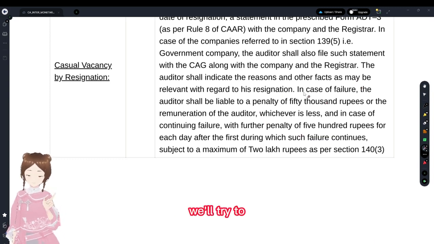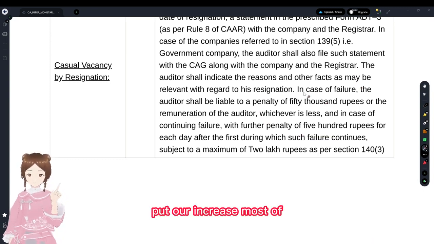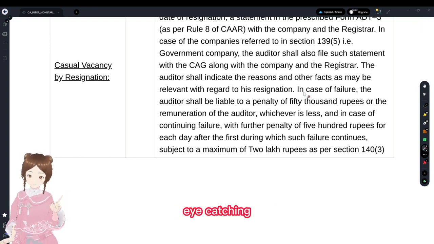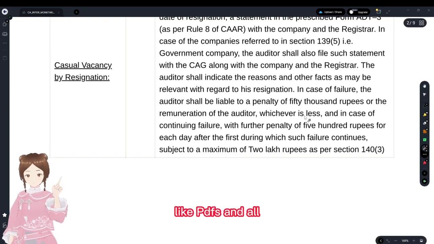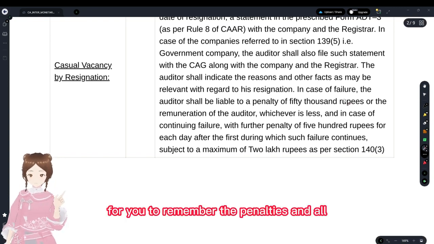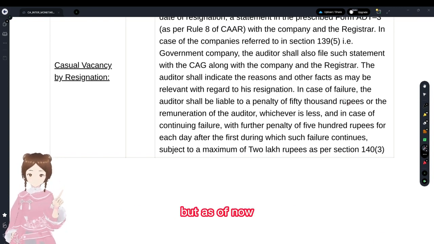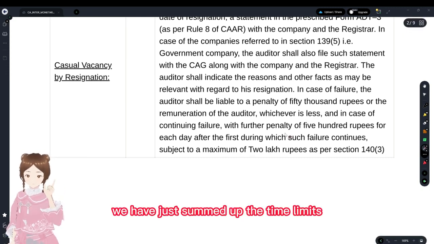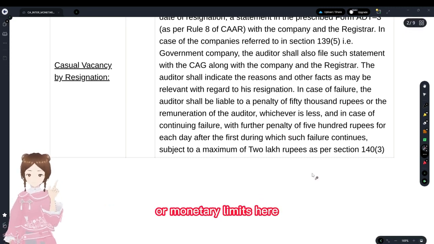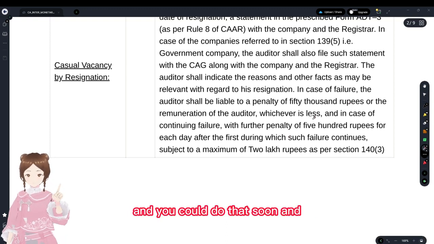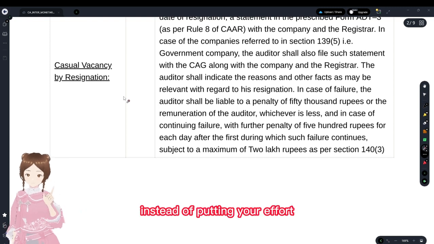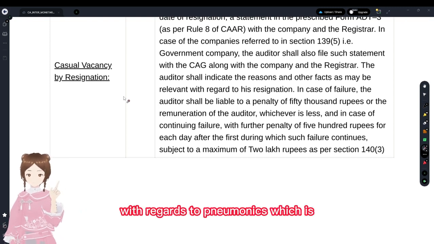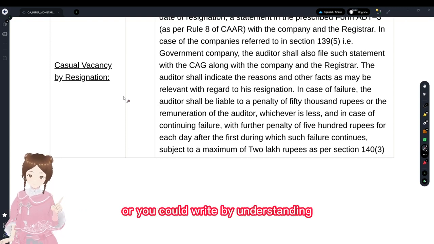In future, we'll try to make more eye-catching PDFs for you to remember the penalties. But as of now, due to time constraint, we have just summed up the time limits or monetary limits here, and you could write them in a way that you remember, instead of putting effort into mnemonics, which you could write by understanding.